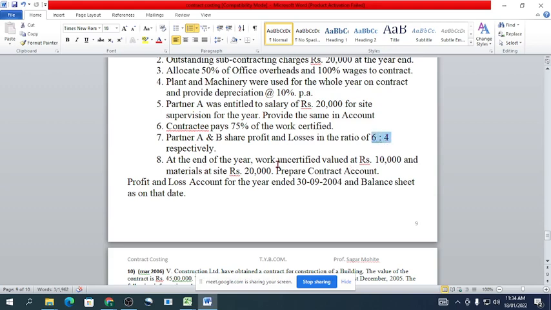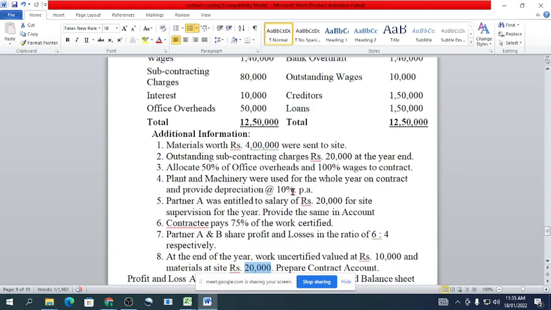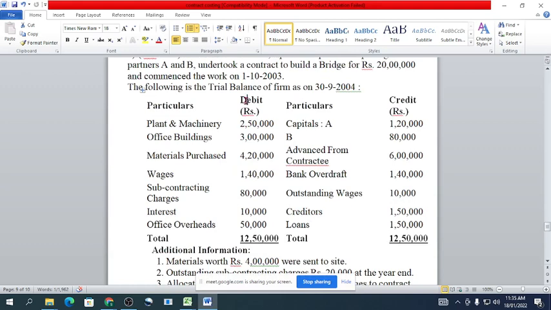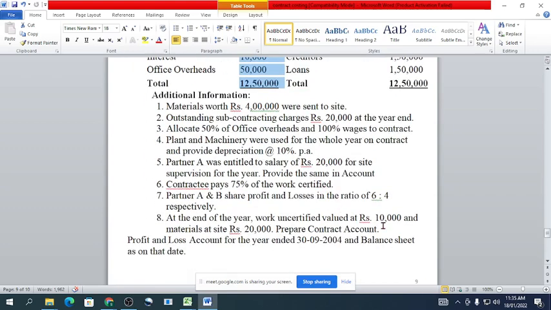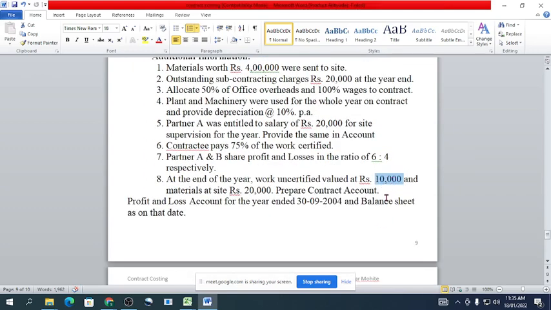At the end of the year, work uncertified is valued at rupees 10,000. That we will mention on the credit side of the contract account, and material at site rupees 20,000 we will also mention on the credit side of the contract account. Both of these we will mention in the balance sheet, not an extract of the balance sheet, because all the information has been provided for the preparation of the balance sheet. So we will prepare the final balance sheet. In that we will mention uncertified work rupees 10,000 and material at site rupees 20,000.